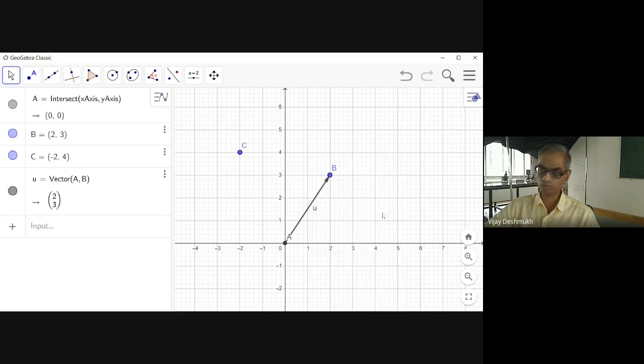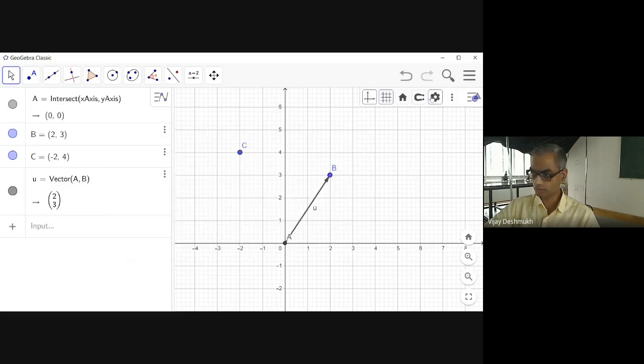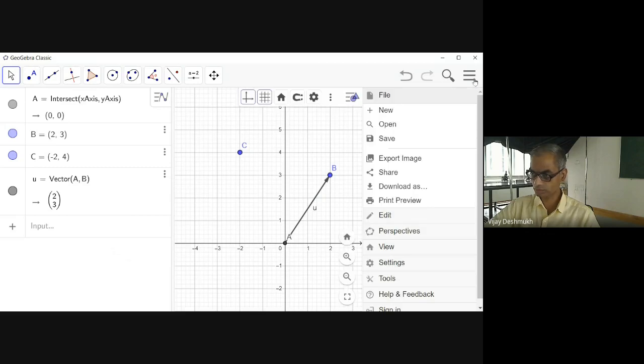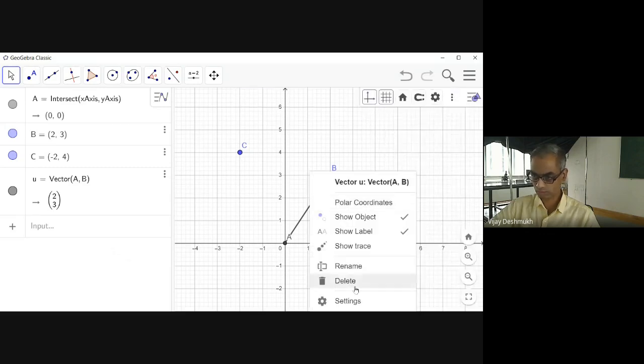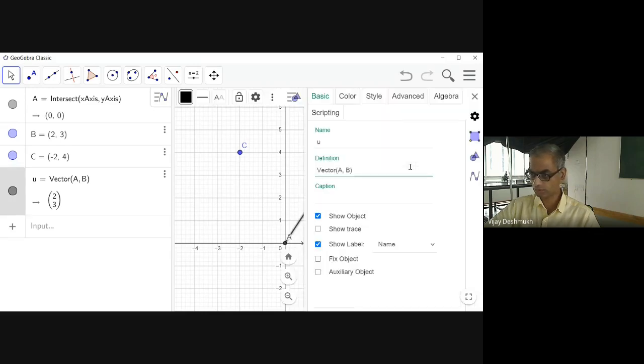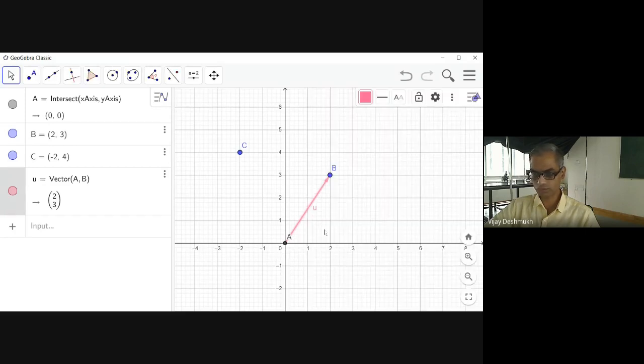You can have a specific color for this. You can just go and set the color so that we can understand this is what the vector is. This is vector u.